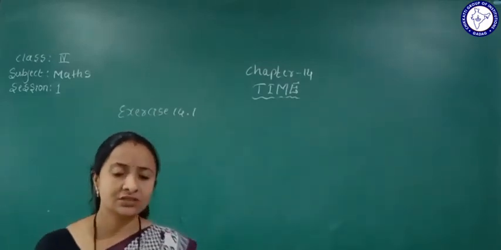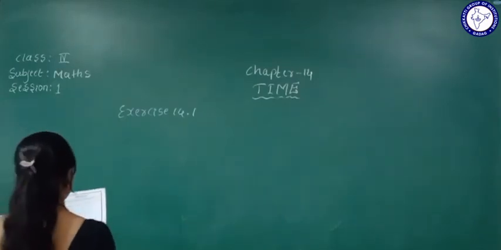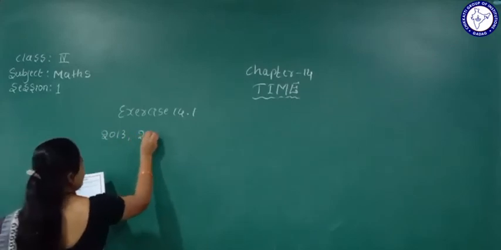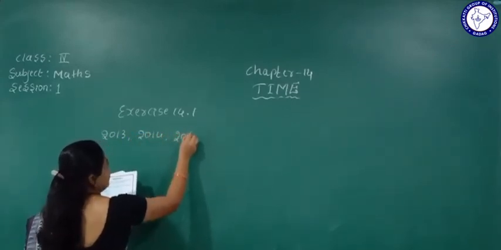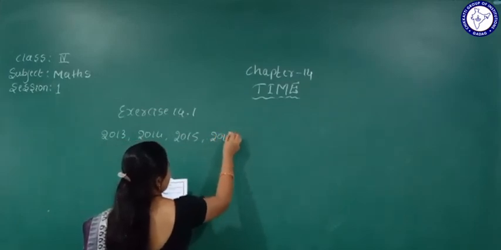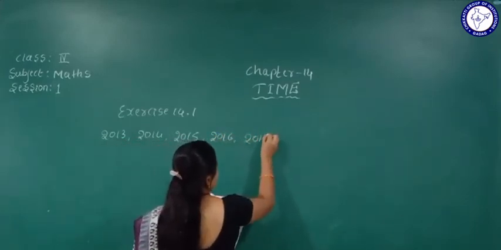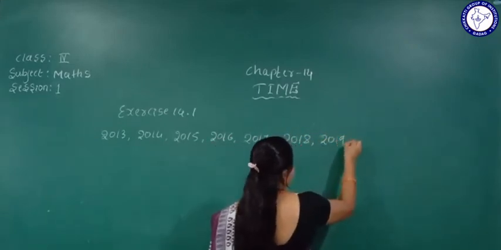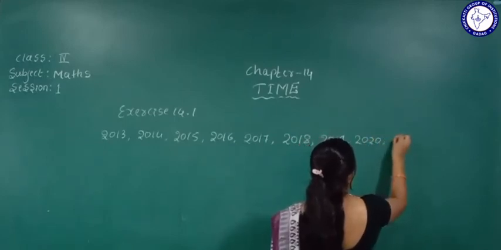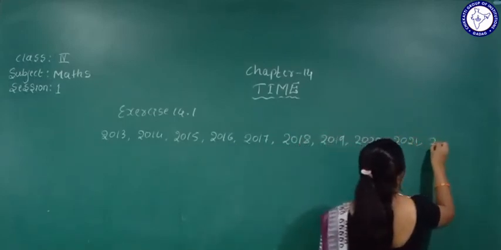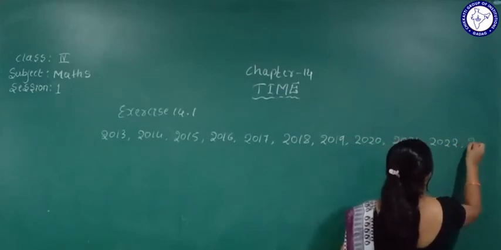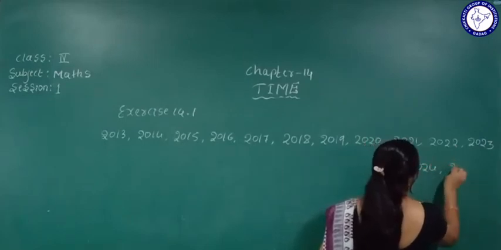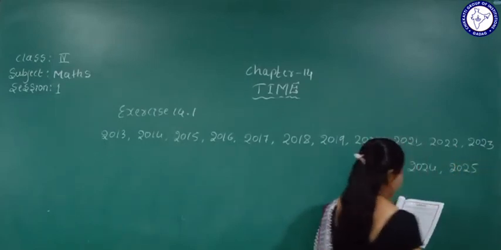Yes, from 2013 to 2025, how many leap years are there? 2013, 2014, 2015, 2016, 2017, 18, 19, 2020, 21, 22, 23, 24, 25. First we'll write here.